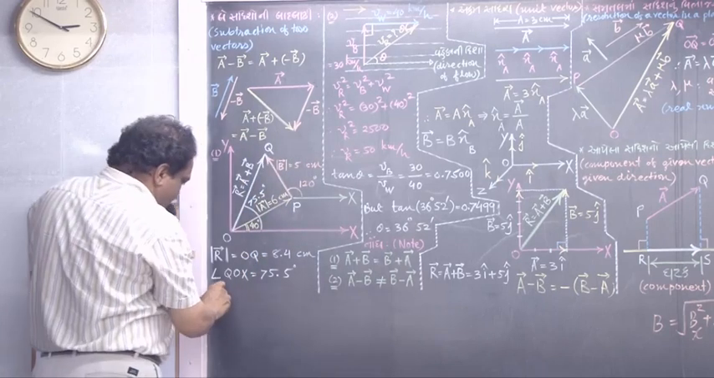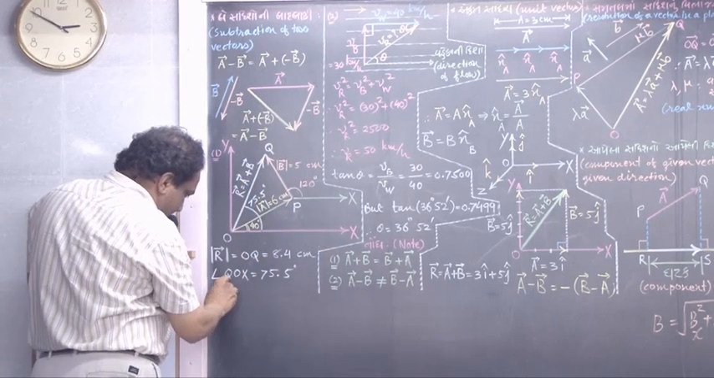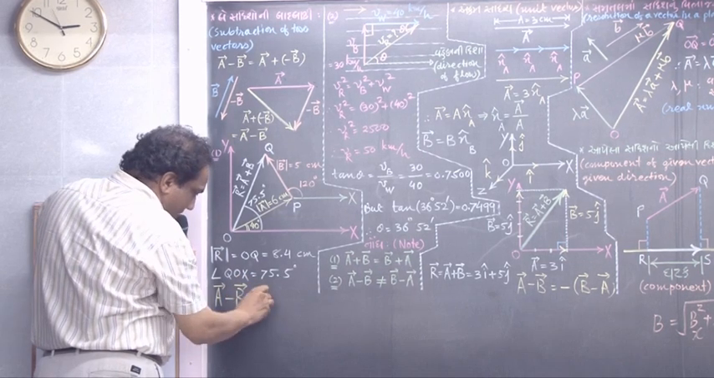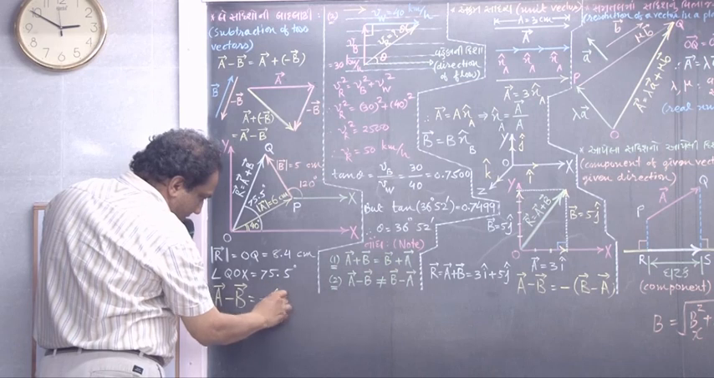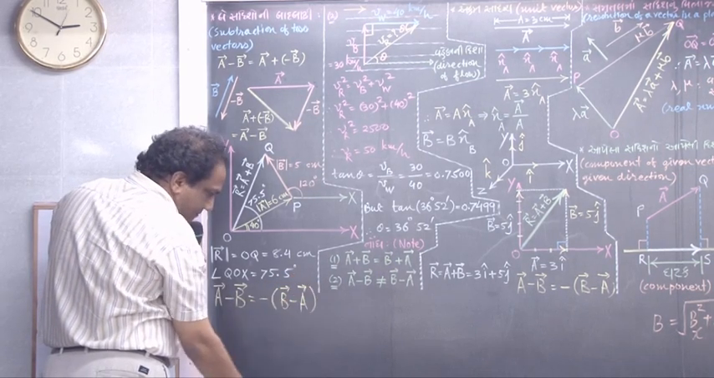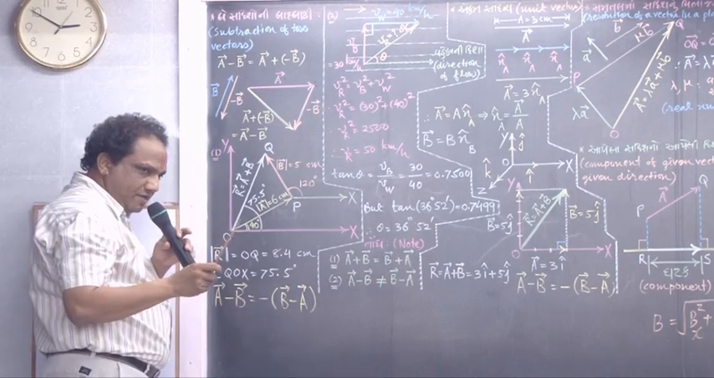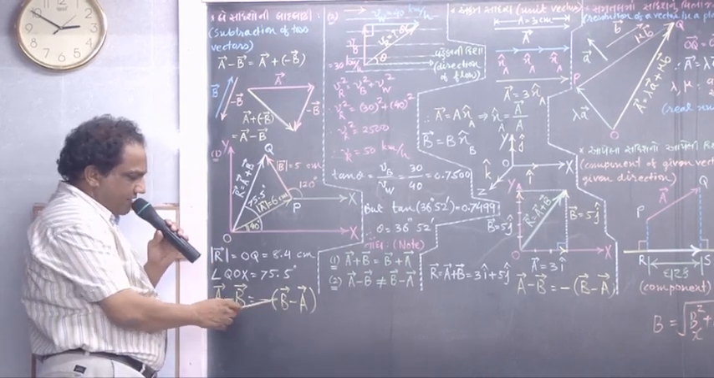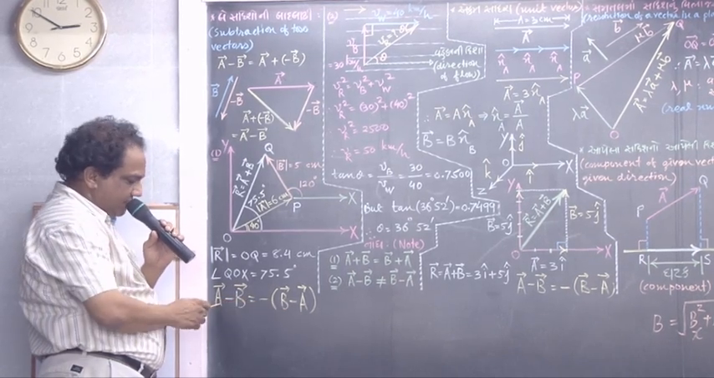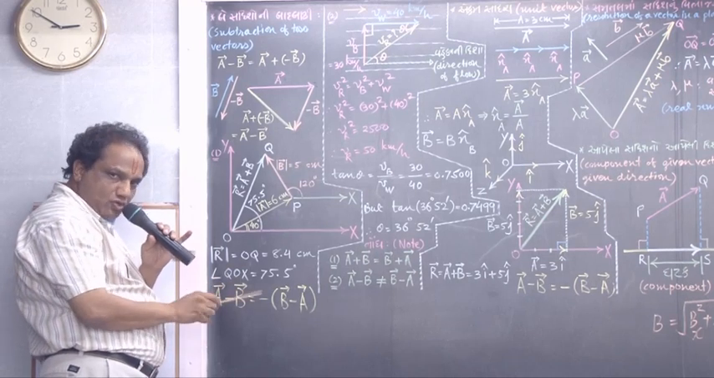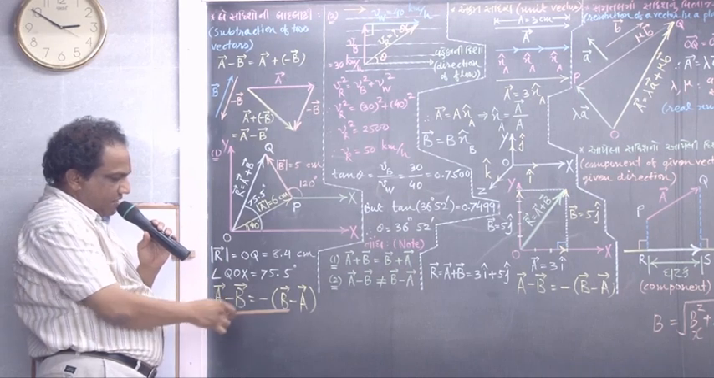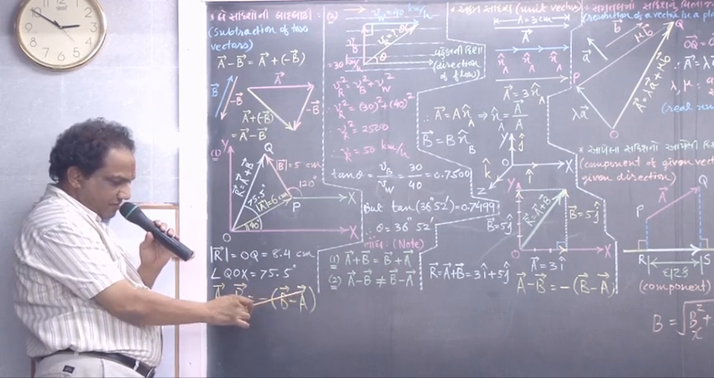Look, vector A minus vector B. Can I rewrite this way, minus of vector B minus vector A? Can I take minus common? Yes. Minus of vector B, here it is, minus minus vector A, here it is. Can I rewrite so? Yes. Now this is going to give you one vector. This is also going to give you one vector.